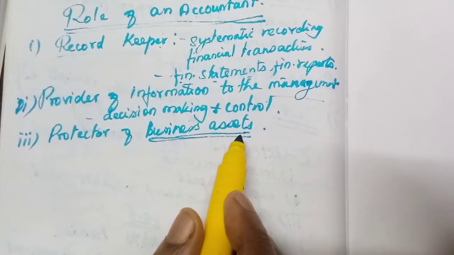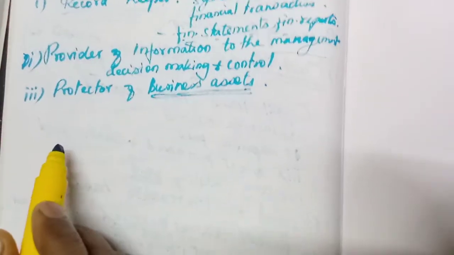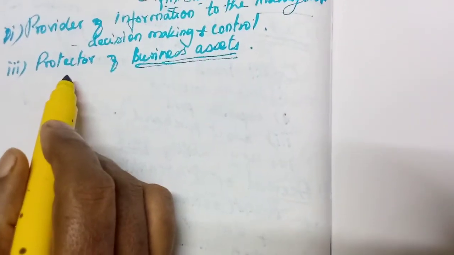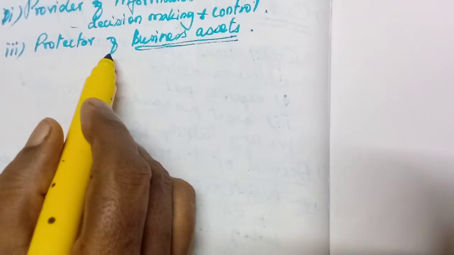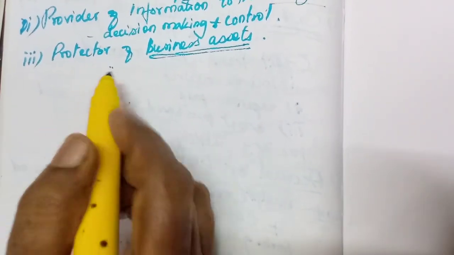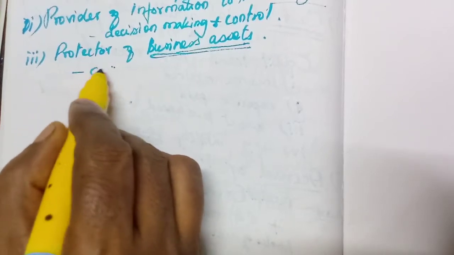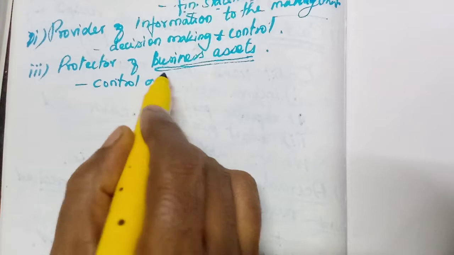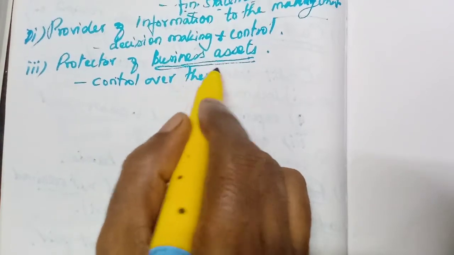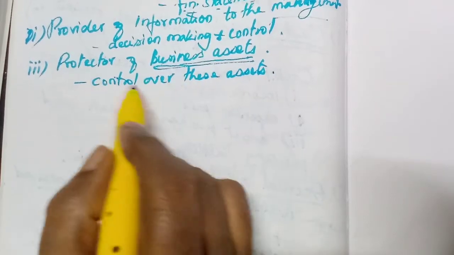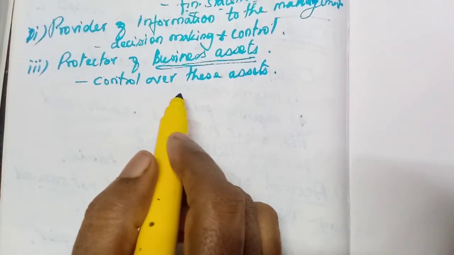All the assets which are owned by the business, they are recording them. So the management can exercise control over these assets. So indirectly he is protecting the business assets.